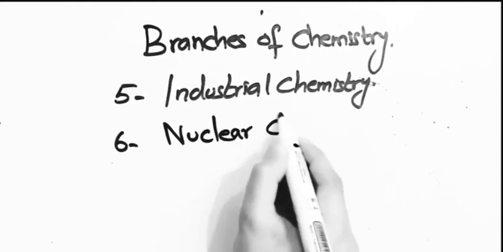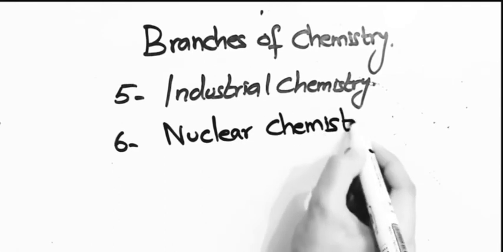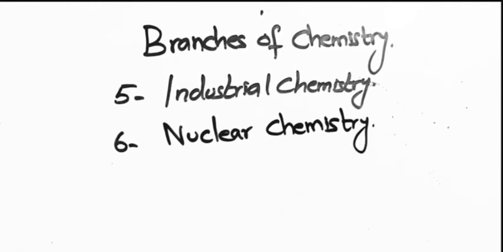The next branch of chemistry is nuclear chemistry. This branch of chemistry deals with the nucleus of the atom and radioactivity. All the changes that occur in the nucleus, and radioactivity. Radioactivity is, we have some elements in nature which produce radiations. So we study about radioactivity and the nucleus in this branch.